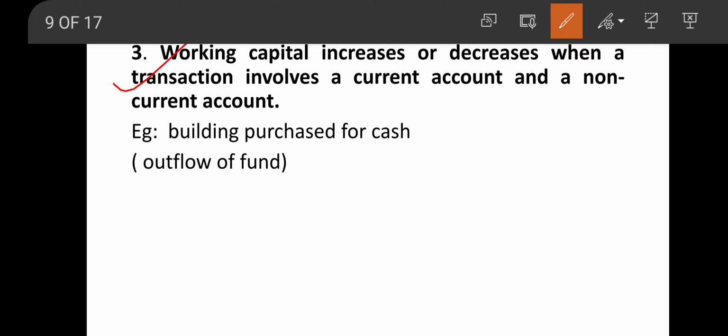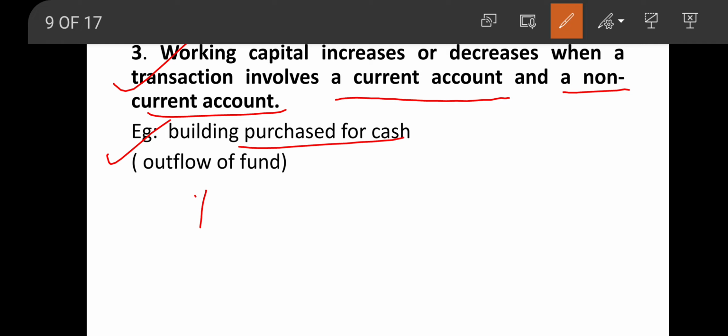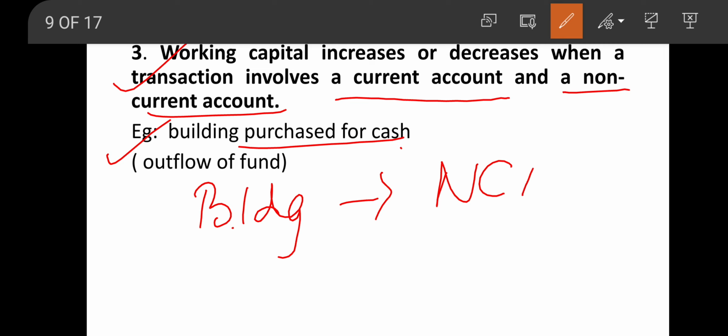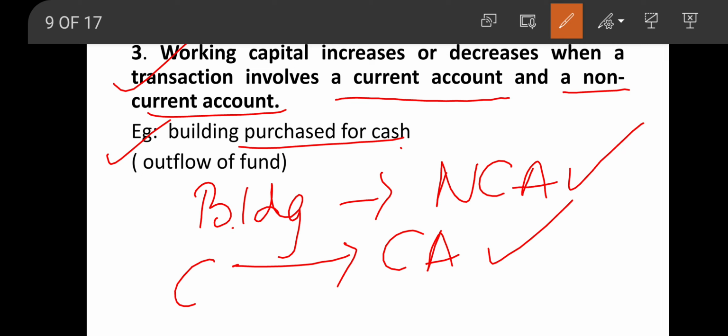Now thirdly, rule number 3, working capital increases or decreases when a transaction involves a current account and a non-current account. So one aspect is a current account and one more aspect is a non-current account, then there will be a change in the working capital. Example, building purchased for cash. So building is a non-current account. Cash is a current account. So when one aspect is a non-current account and one aspect is a current account, there will be a change in the working capital.